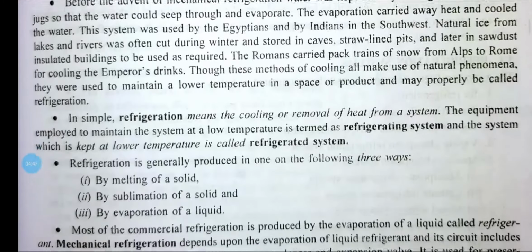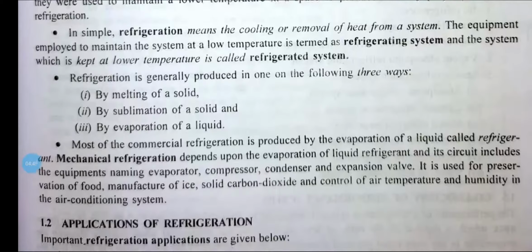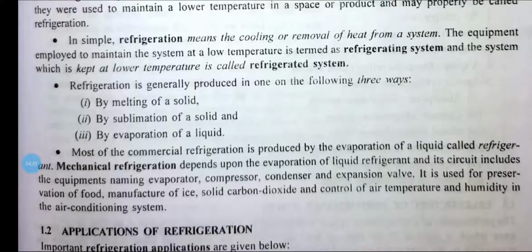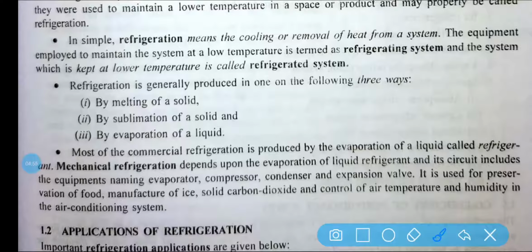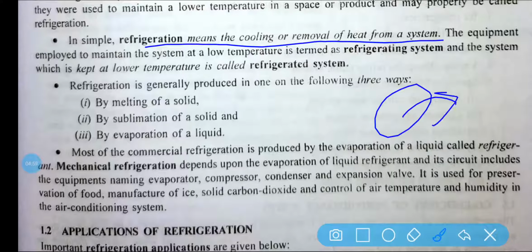Simply, refrigeration means cooling or removal of heat from a system. So we have to cool a system, or heat has to be extracted from the system, with the help of refrigeration. And some equipment is needed to extract that heat. What are those equipment?